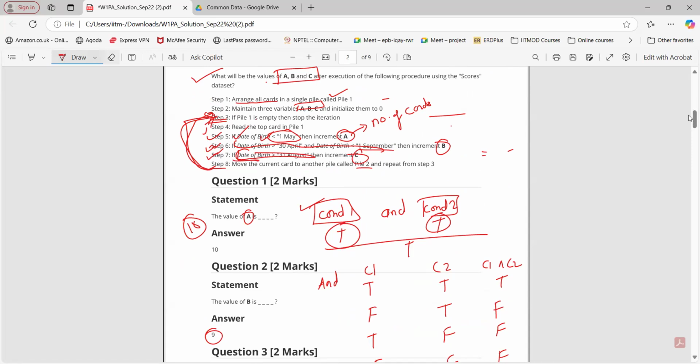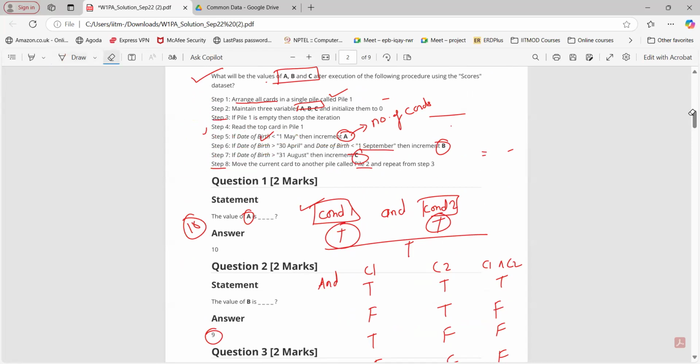Please do this exercise if you have not solved this question already. This is how we can solve this type of question. Any doubt in questions 1 to 3?